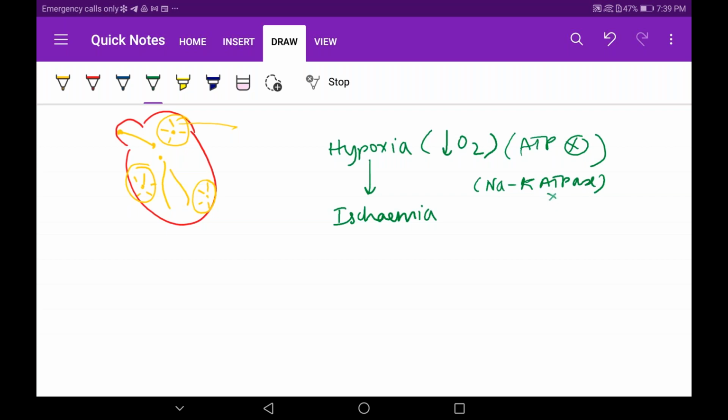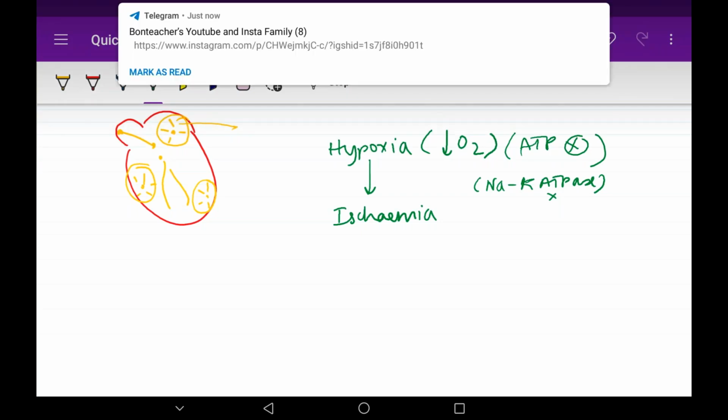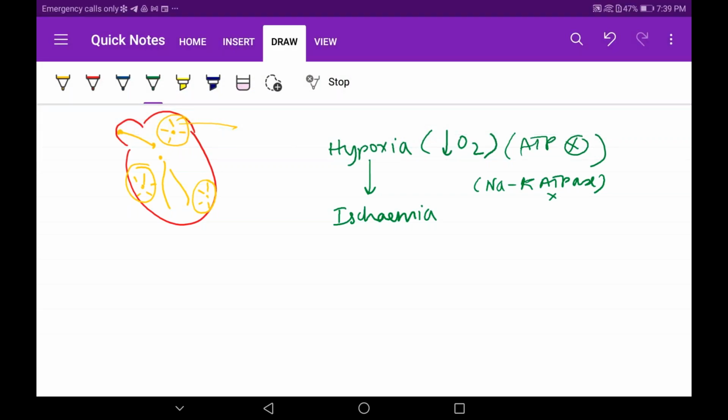This is a state of depolarization. So because of hypoxia, injury, lack of ATP and non-functioning of the sodium potassium ATPase, the cell is in a state of depolarization. Any depolarized cell will act as a source of impulse, so there will be generation of extrasystoles.